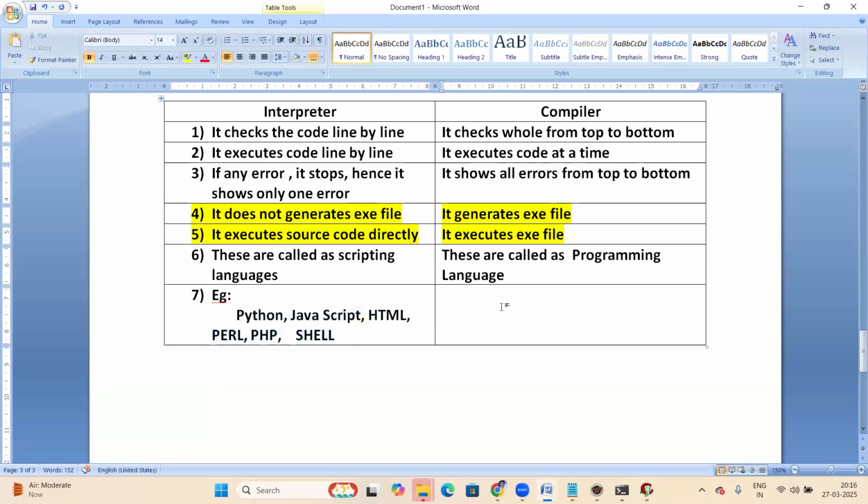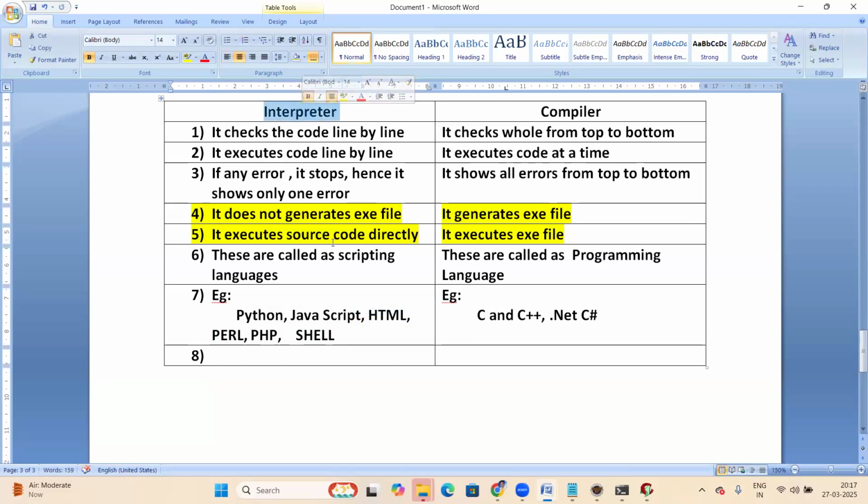Next, compiler programming language examples. Tell me, guys. Compiler-based examples: C, C++, and .NET C#. Java we have not discussed yet.